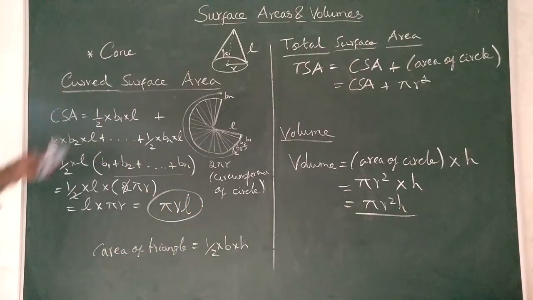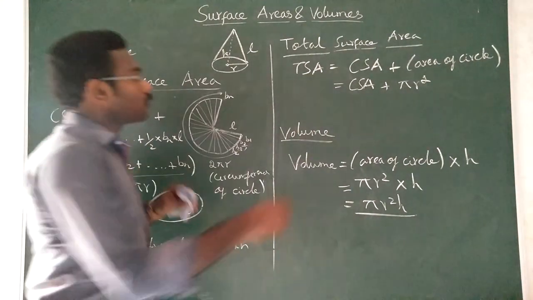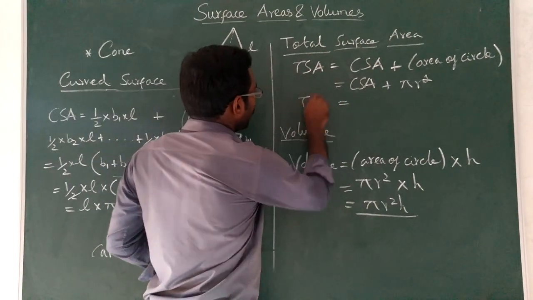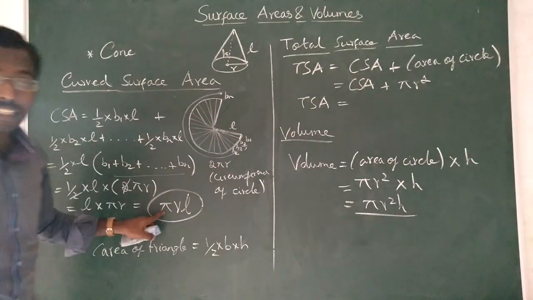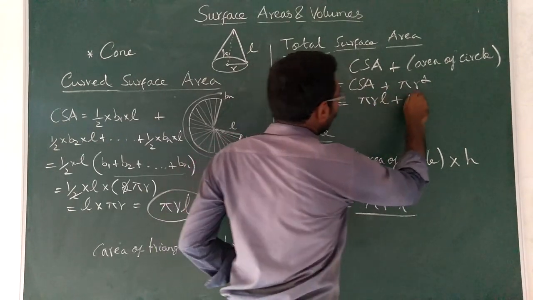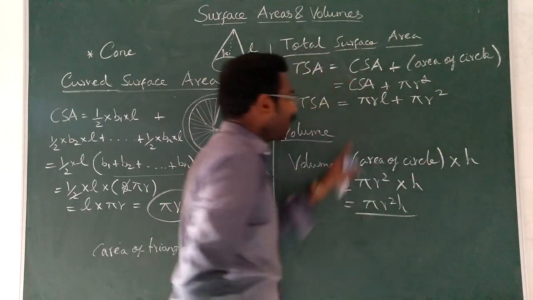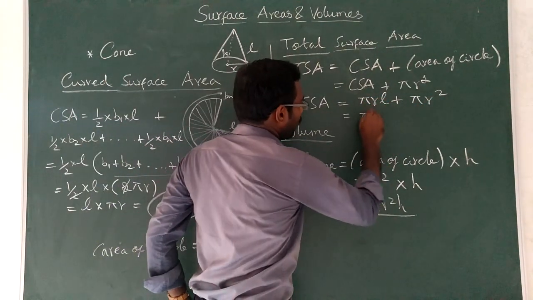That's all. So the curved surface area is pi r L. Now the total surface area is CSA plus pi r square, that is pi r L plus pi r square. Here pi r is there in both, so I can take pi r commonly outside.